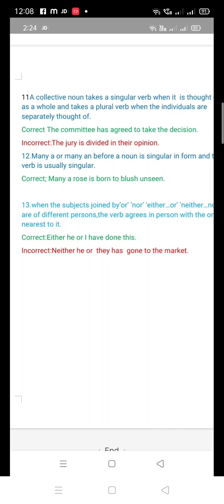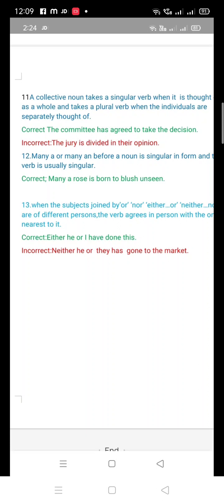It should be the jury are divided in their opinion because you can look at the rule here. What is written here? A collective noun takes a singular verb when it is thought of as a whole and takes a plural verb when the individuals are separately thought of. In the incorrect sentence, the individuals in the jury are separately thought of. They are divided in their opinion, and that's why the verb should be plural here. The jury are divided in their opinion.